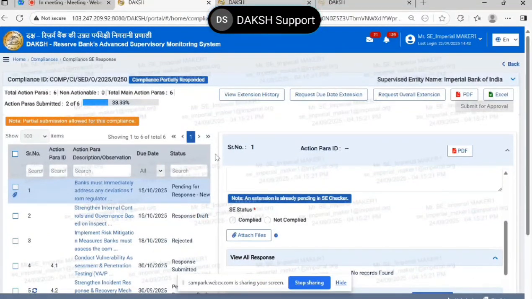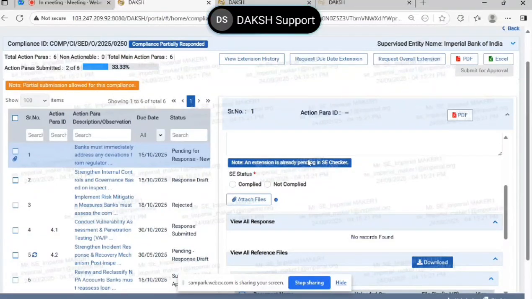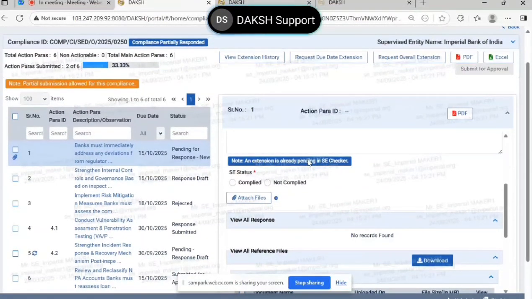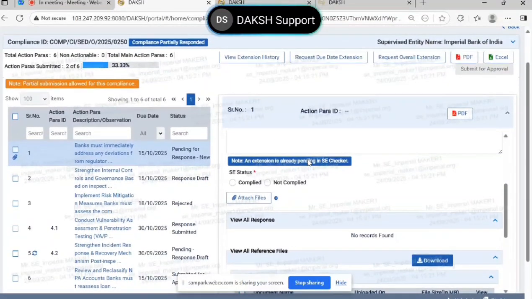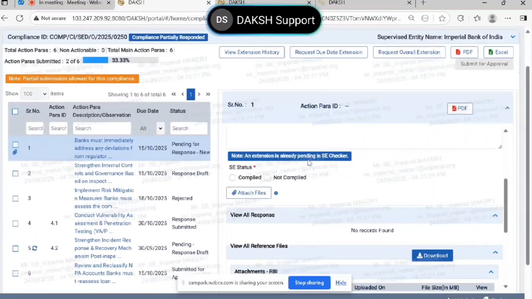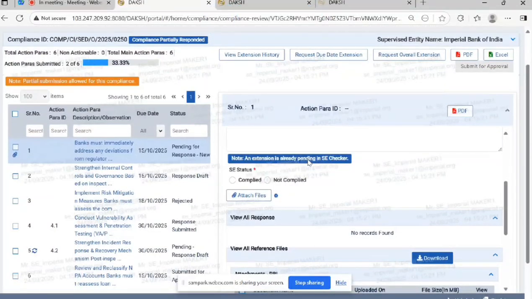And there is one button for request extension as well. We have already demonstrated all these features during the discussion of the return module. You can click on that request extension button and seek an extension. The respective user who had initiated the return form would give you the required extension if it is at all needed. And if it is a very old return for which they might not require the information anymore, then they may ignore your request. But at least you have to try. You have to log into the application and see if there is anything pending at your end.